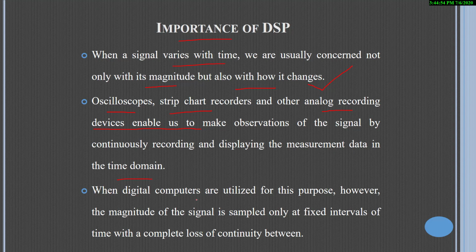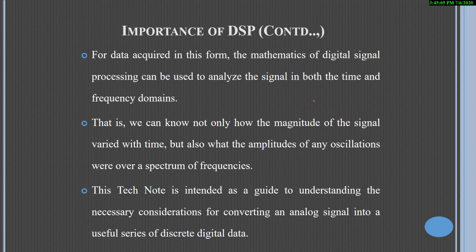When digital computers are utilized for this purpose, however, the magnitude of the signal is sampled only at fixed intervals of time with a complete loss of continuity. But most of the signals can be analyzed with the help of both domains, that is in the time domain as well as the frequency domain.